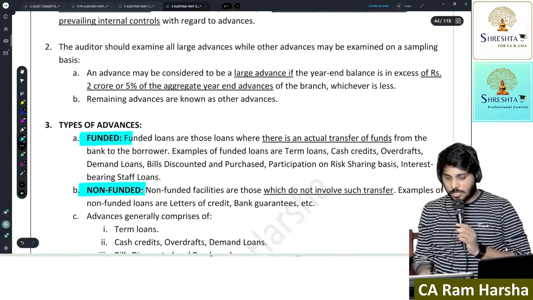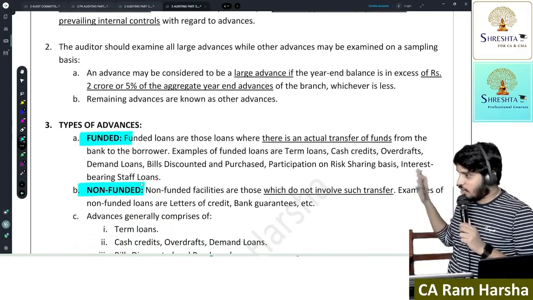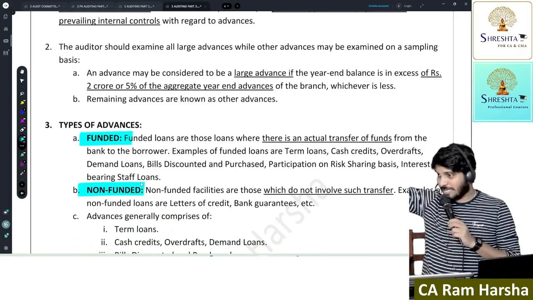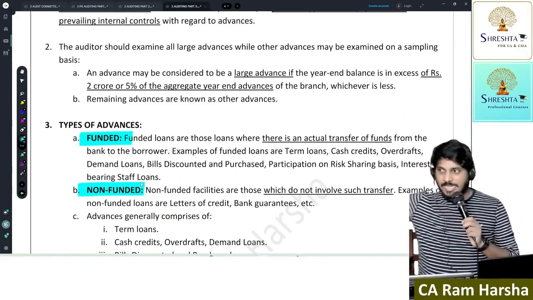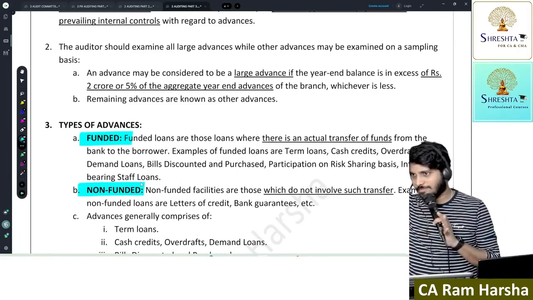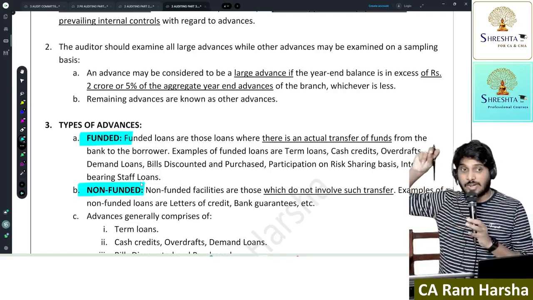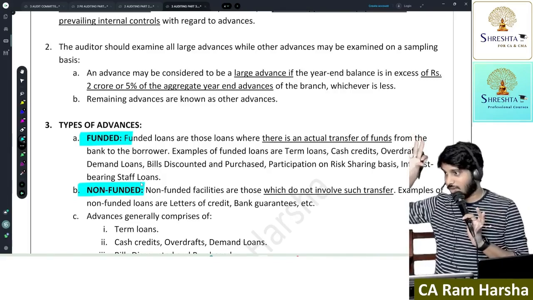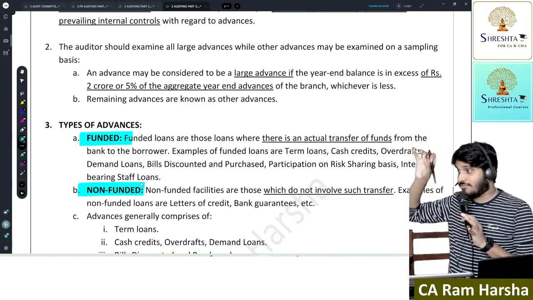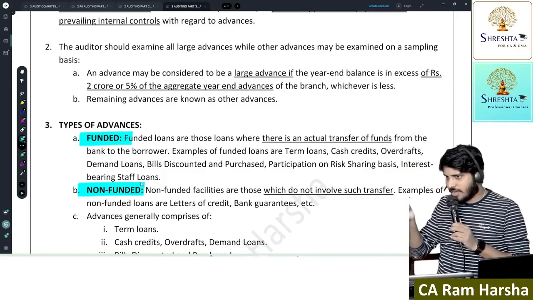Funded advances, non-funded advances. Suppose the bank gave a guarantee on behalf of a customer to some supplier. The supplier sent the goods to the customer. Customer paid money later, no problem. But here I gave a guarantee. That is called a non-funded advance. Non-funded means, because of giving a guarantee, is there any outflow of cash?